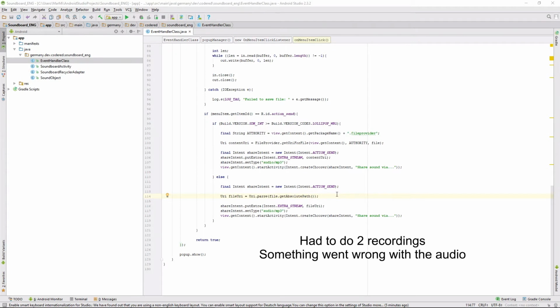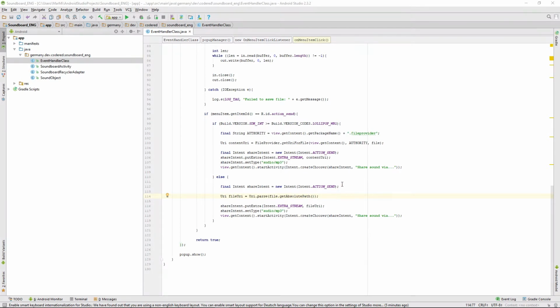So before we test that, and I will test that on my own device, as I said before, we want to write the function to set a ringtone or a notification or the like.